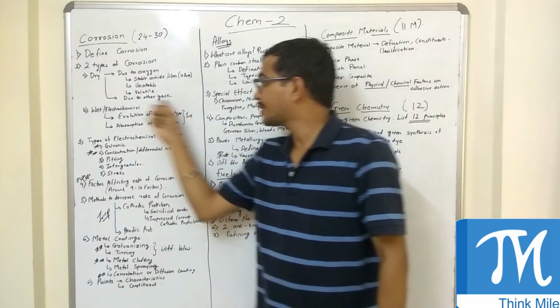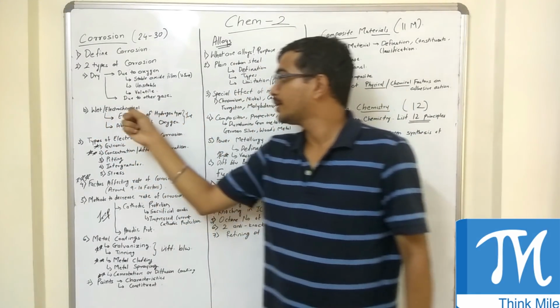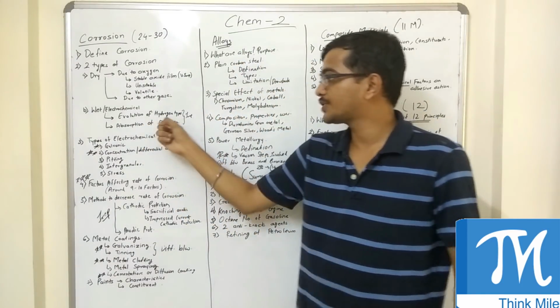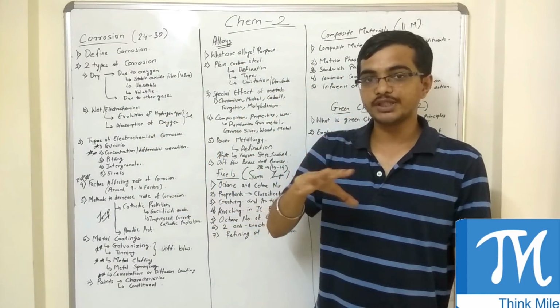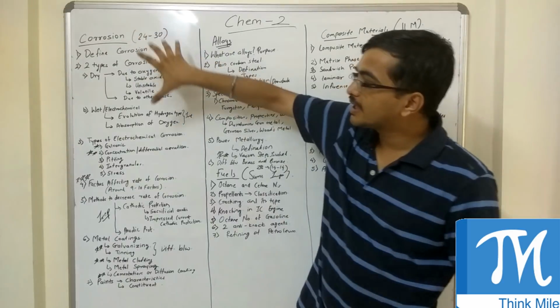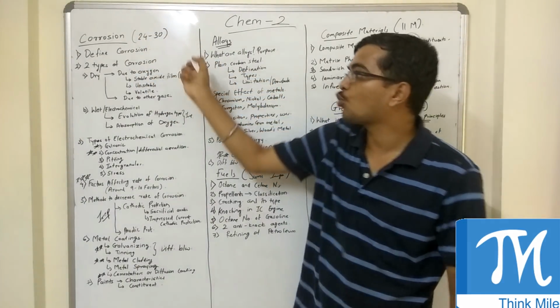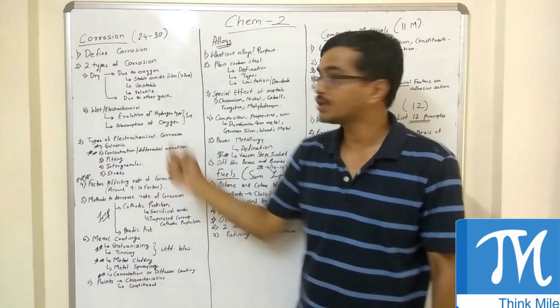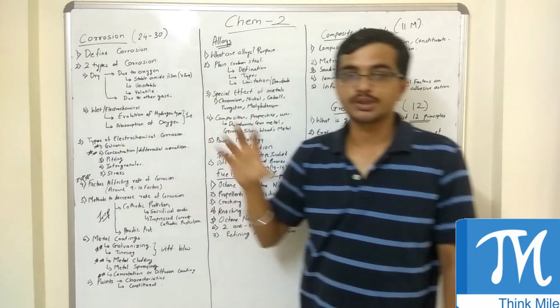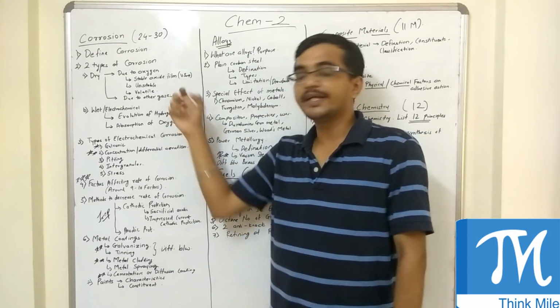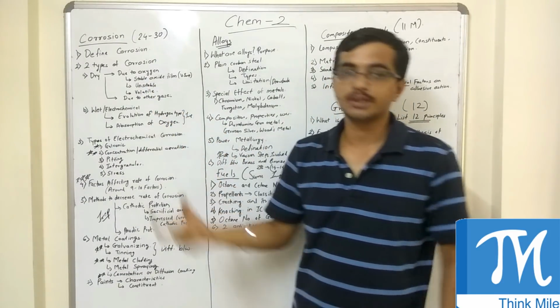Both these questions are covered in this type, one in evolution of hydrogen type, one in absorption of oxygen. Generally, if you see the papers, there are around 2 questions on this. One can be on dry corrosion, one can be on wet corrosion. Generally one question is for sure, and many times there are 2 questions.